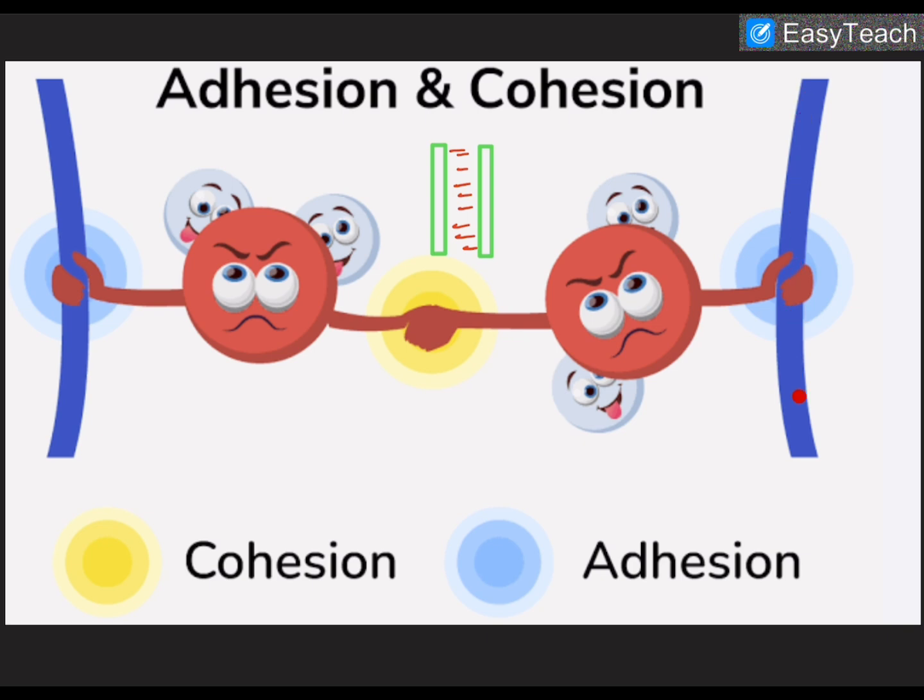This is the wood block. So at this point adhesive force is generated, and again the other molecule is applying adhesive force on the wood block, and they are bound together by cohesive force. They are applying the cohesive force at this point. So these two wooden blocks are bound together by the combination of cohesive and adhesive forces.